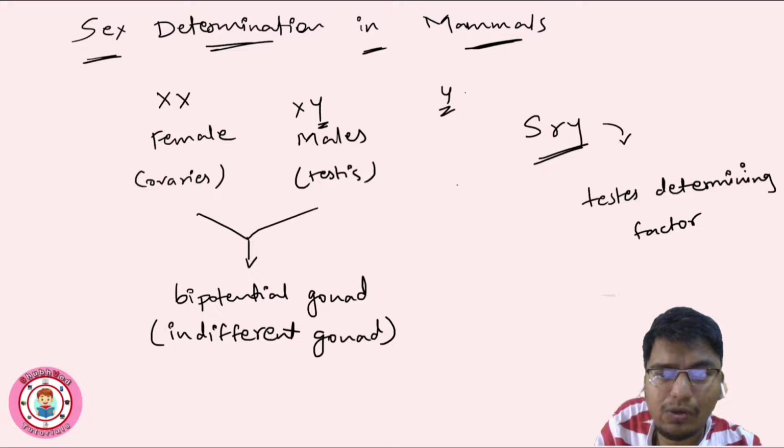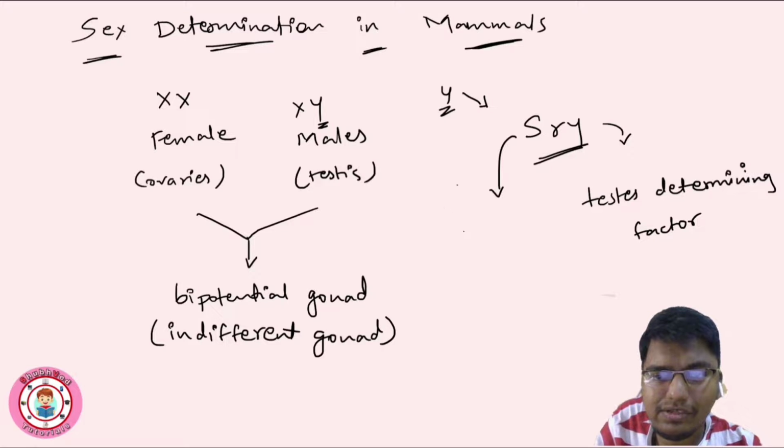Now we will discuss how the testis is formed. When the Y chromosome is present, the SRY gene, the testis determining factor gene, is activated.